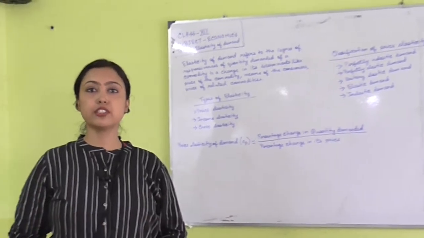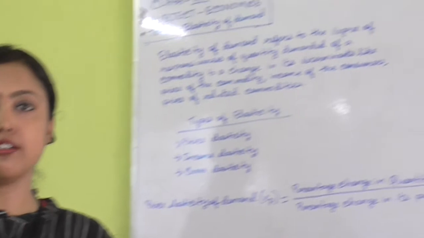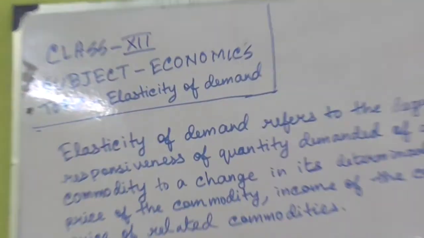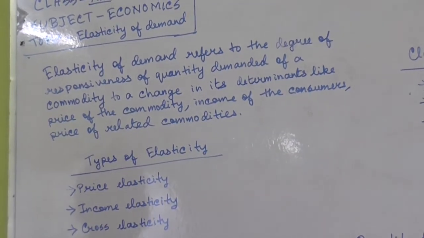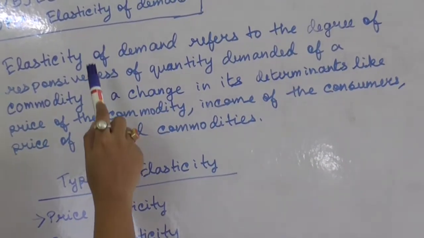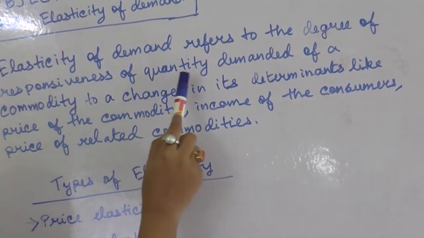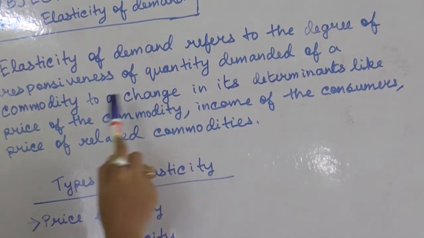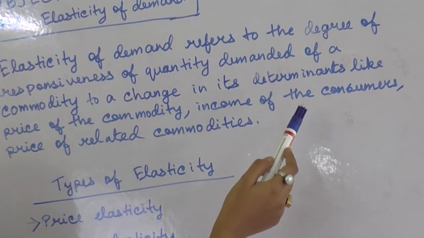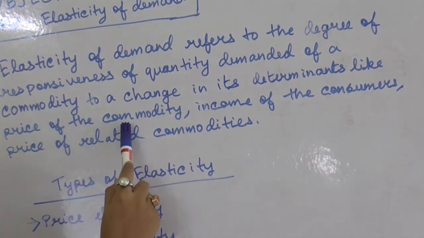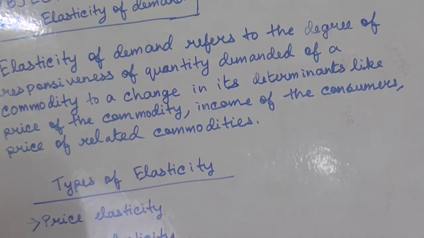Students, today I am going to start with class 12 economics and the topic will be elasticity of demand. So first I am going to introduce to you what is elasticity of demand. Here you can see I have written the definition. Elasticity of demand refers to the degree of responsiveness of quantity demanded of a commodity to a change in its determinants. And what are the determinants? The determinants are the price of the commodity, the income of the consumers and the price of related commodities.